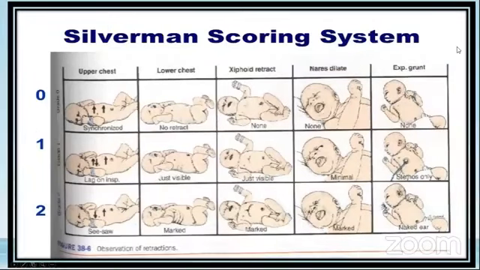Now, I'm sure everyone knows about this score. If not, then please go back and do read about Silverman scoring. Some of you may know this as Silverman-Anderson scoring. Now, this is the clinical score for respiratory distress in a preterm baby. Corollary to this, when you are looking at a term baby, we have something called the Downes score. Again, the parameters are there. Also, score is grade 0, 1, 2. So the minimum score is 0 and the maximum score is 10. But the parameters are different in the Downes scoring.